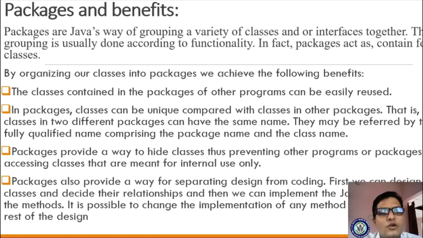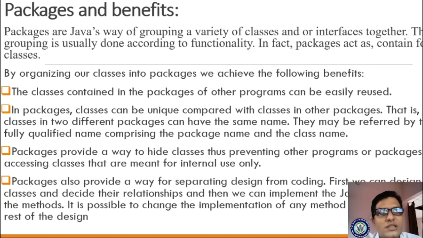According to the functionality of the source code, whatever code we create and whatever program we write is treated as source code. That source code is placed in one folder according to its functionality, and then we call that folder in our program.